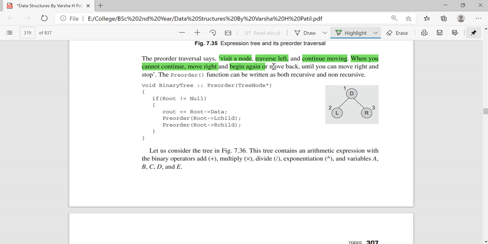When you cannot continue there also, move back until you move right and stop, when there is no further node. Always you have to move left, left, left. If there is nothing there, move right. If that tree is finished, get back. Go on to the right subtree. There also you apply the same thing. Move left, left. Nothing there. And move further. Move right.